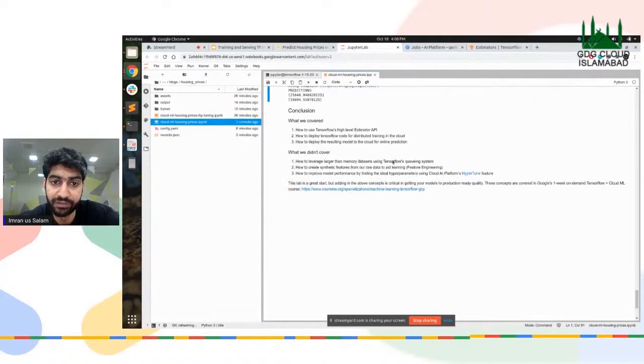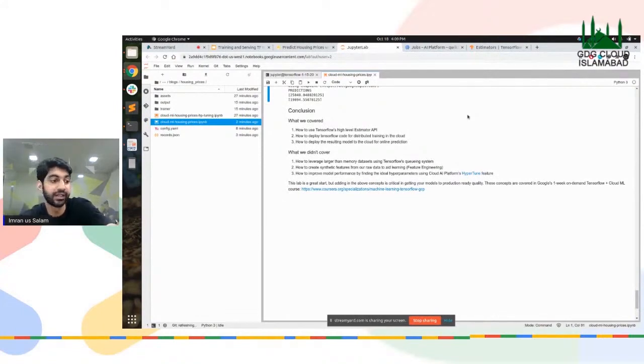And these are the things that we haven't covered: the memory datasets, the larger datasets using TensorFlow's Turing system, synthetic features from our raw data to aid learning, feature engineering. We haven't done any feature engineering, by the way. How to improve model performance. And okay, so there's another particular service by AI platform, which is called the hyperparameter tuning. So basically, what we've done is that we've given a set of hyperparameters.